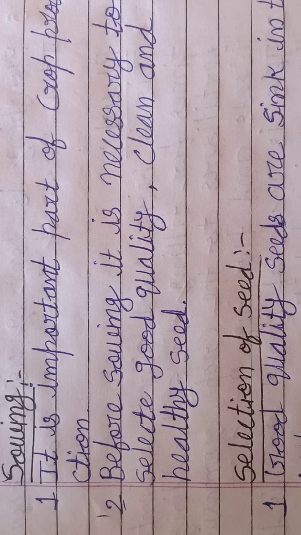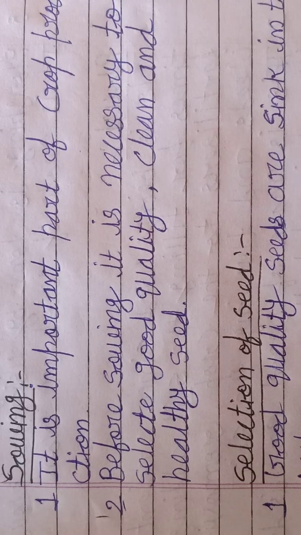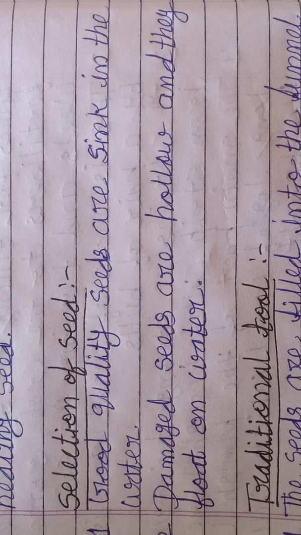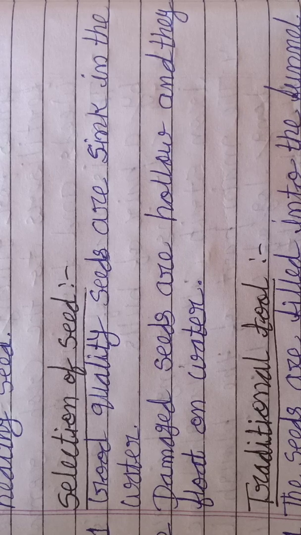Before sowing, it is necessary to select good quality, clean and healthy seed. How can we select good quality seed? So we can get good quality and a greater quantity of crops. Selection of seed: first, take a container, any type of container. Fill it with water and pour all the seeds into this container.